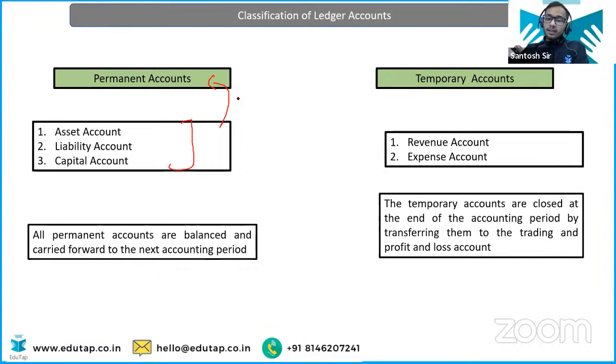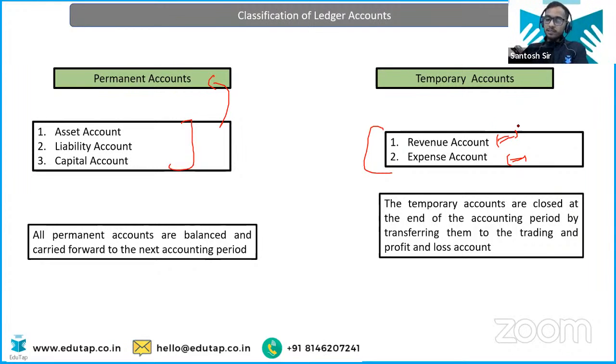Now, these two are temporary accounts, that is the revenue account and the expenses account. When we say temporary account, we mean that these accounts are going to be closed down at the end of the financial year. That's why they are being called temporary accounts.